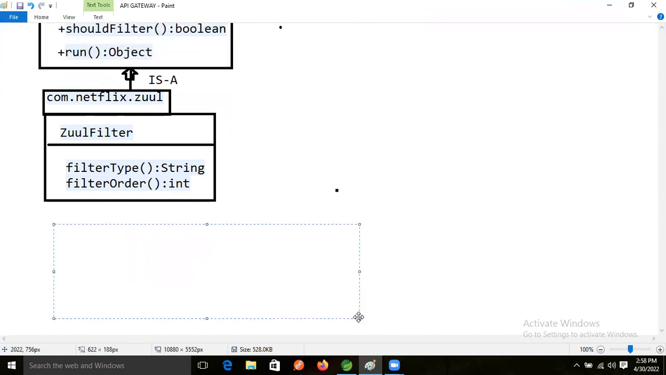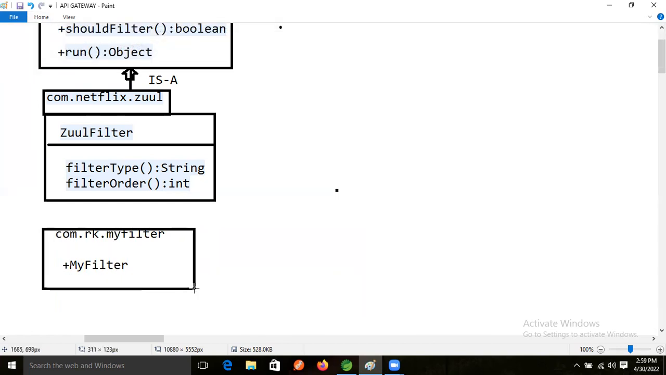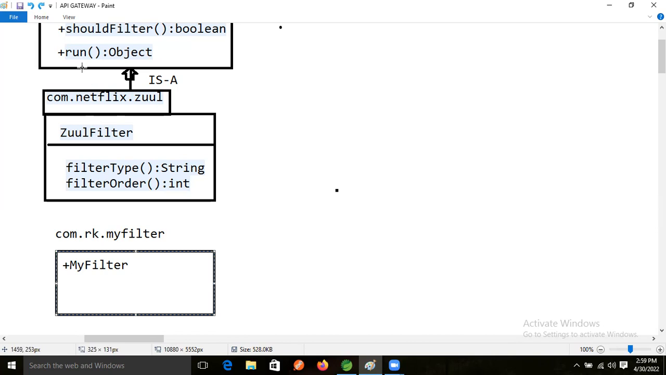So what I'm doing now, here: com.rk.myfilter. My filter package name, I'm taking "myfilter", and my class name is also MyFilter. Inside that, we will override that method, guys, and we will make the is-a relation between these classes, right?